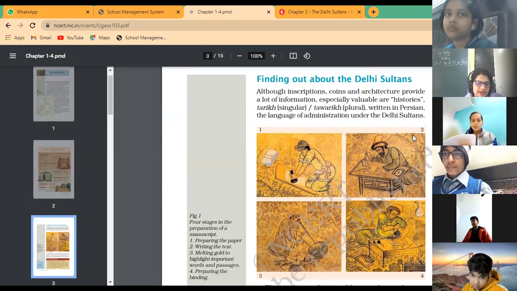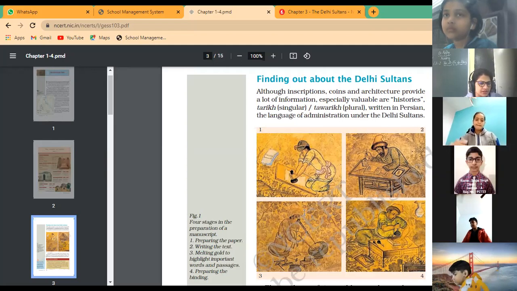So let's have a look. As you can see in this picture, what they are doing is making a manuscript. First, as you can see in this picture, preparing the paper. Then second, the person writing on the manuscript, writing the text, then melting the gold and highlighting the important words, as we highlight important words like this.